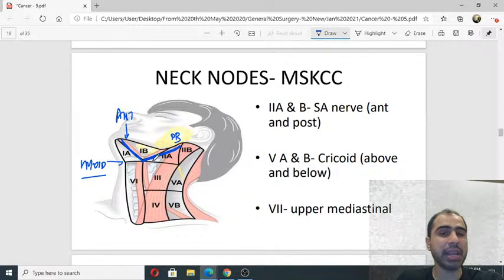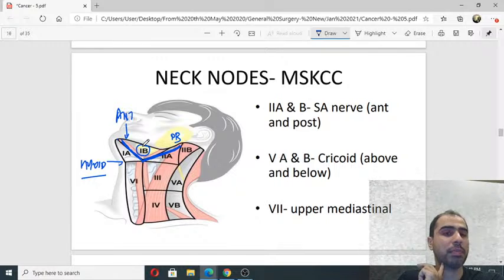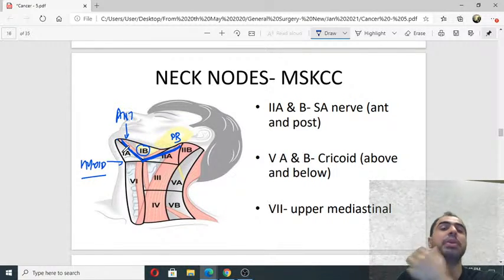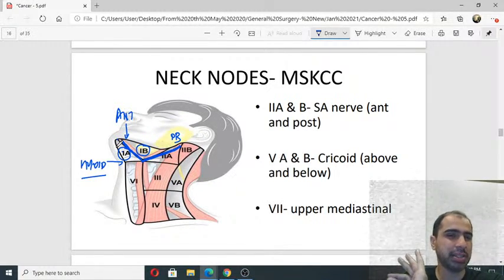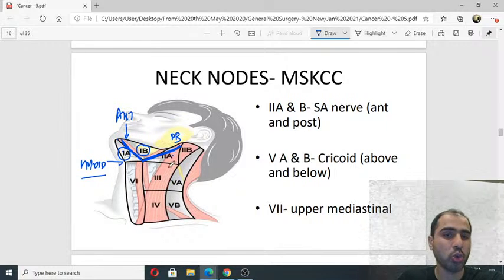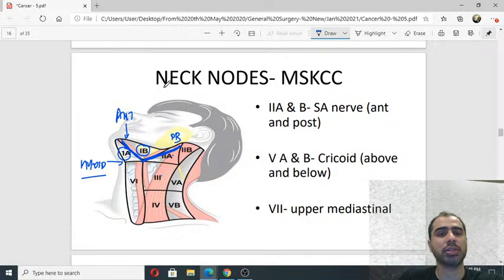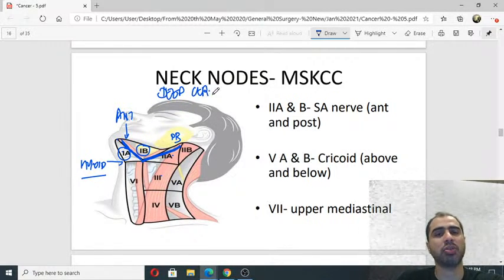Between the anterior and posterior belly is your 1B. That is your submandibular. Below the anterior belly, between the two anterior bellies of digastric, is 1A, submental. So 1A, 1B: submental, submandibular. 2, 3 and 4, these are called your deep cervical nodes.